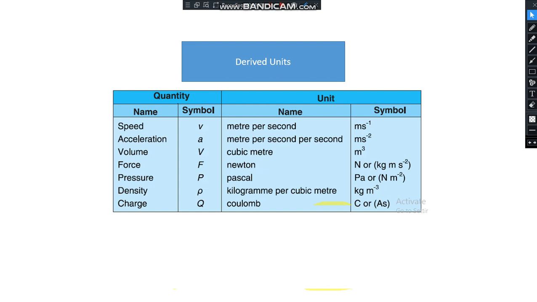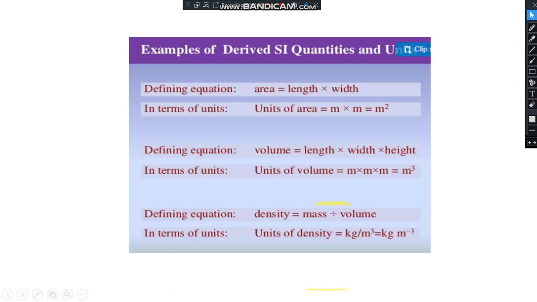And there are derived units. Speed, acceleration, volume, force, pressure, density, and charge are all derived units, derived from the base quantities. For example, area is a derived unit, and area is the product of length and width, where length and width are both measured in meters, and the product of length into width gives the area.